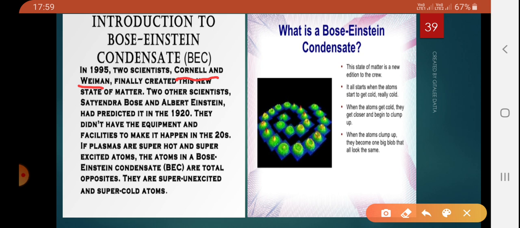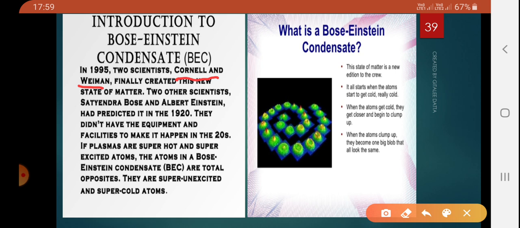That is the reason the two scientists, Cornell and Wieman, created this new state of matter. How did they do it? By cooling a gas of extremely low density, about almost 100,000 times less dense than normal air, to super low temperature. Now this state of matter is absolutely a new addition to the crew. That means we had already studied the four states of matter. Now we come to the conclusion there is also a fifth state of matter, which is called BEC.